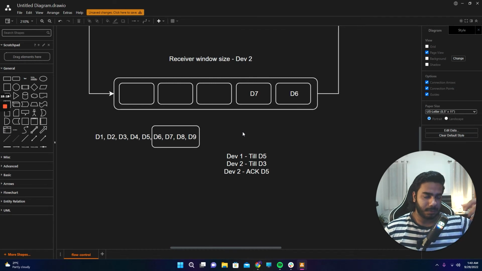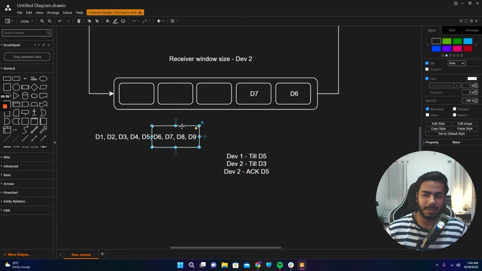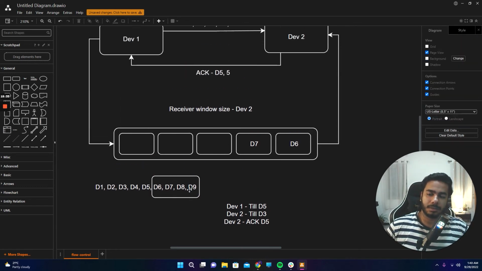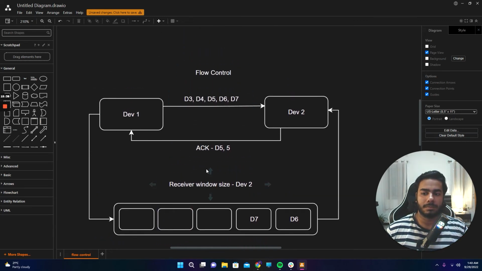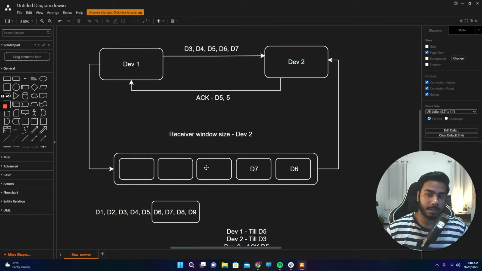It will receive confirmation for some data, and for whatever data I receive confirmation for, it would just drop them, and it would include the next elements for those empty spaces, whatever comes in. So that's the concept behind sliding window. Nothing much complex. So that's the basics of flow control. That's how we control how much data one should send so that the other device can handle it, so that data transfer can be very efficient in that way.